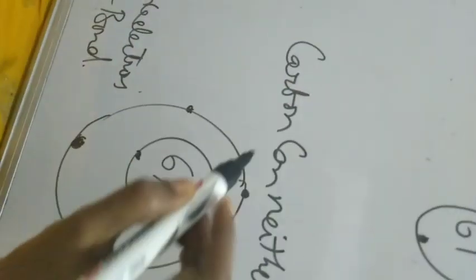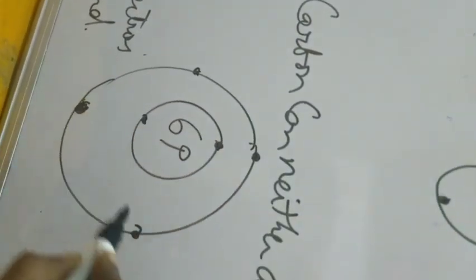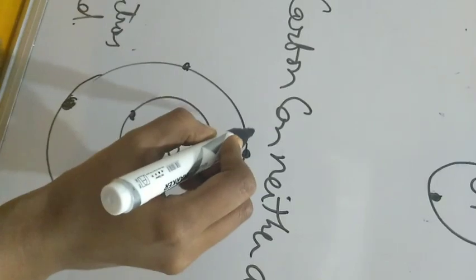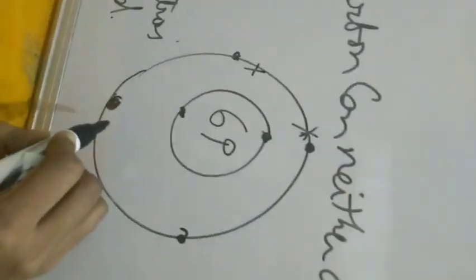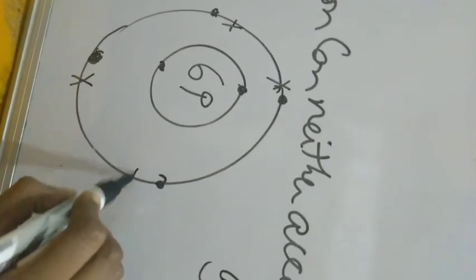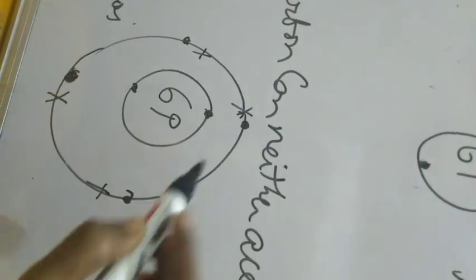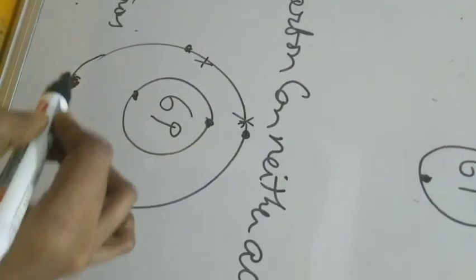Second case, carbon cannot accept 4 electrons from another atom either. Here it already has 4 electrons in its shell, and if it accepts 4 more electrons from another atom, the outermost shell will have 1, 2, 3, 4, 5, 6, 7, 8.